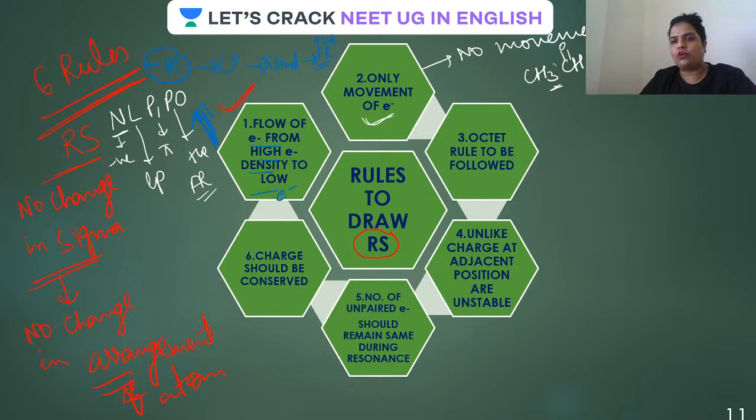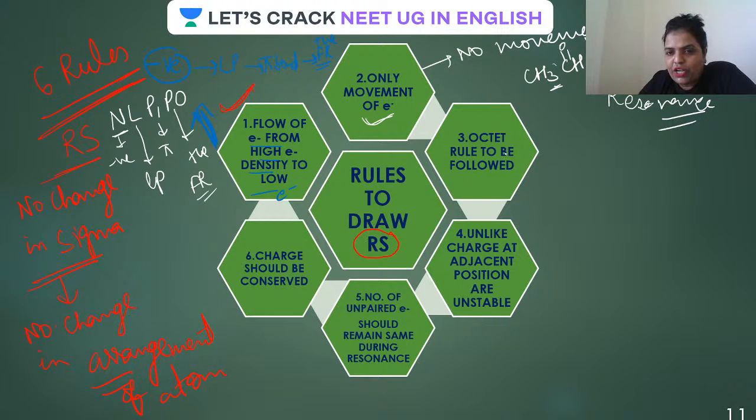This is actually tautomerism, but not resonance. Always remember, this is not resonance. So there is no movement of atom, means no breaking of sigma bond. I hope it is very clear, guys.